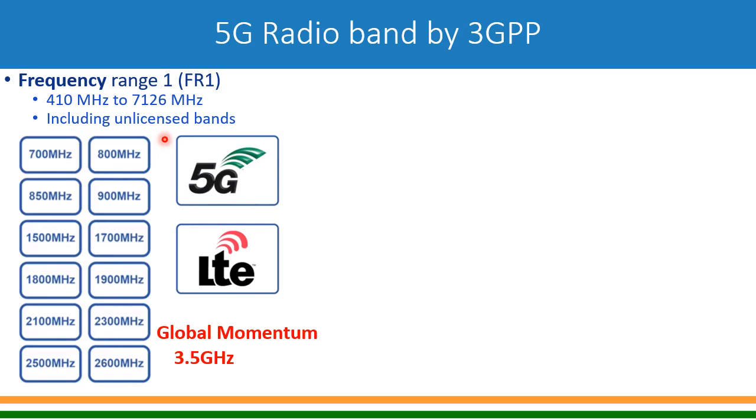But out of these frequencies, the 3.5 gigahertz frequency is getting momentum worldwide. Many operators are rolling out in this frequency. Even the device vendors and chip vendors are involved, so a lot of ecosystem is getting developed around 3.5 gigahertz in frequency range 1.